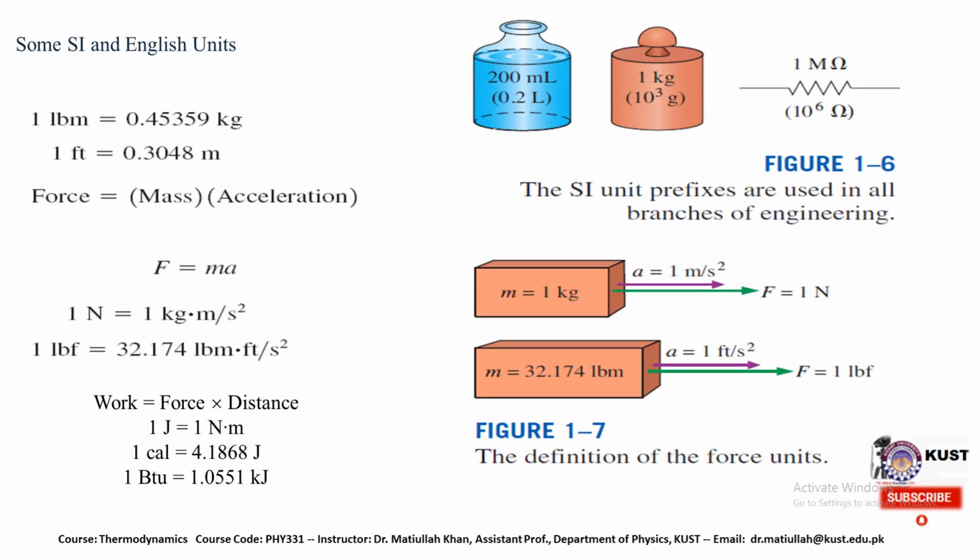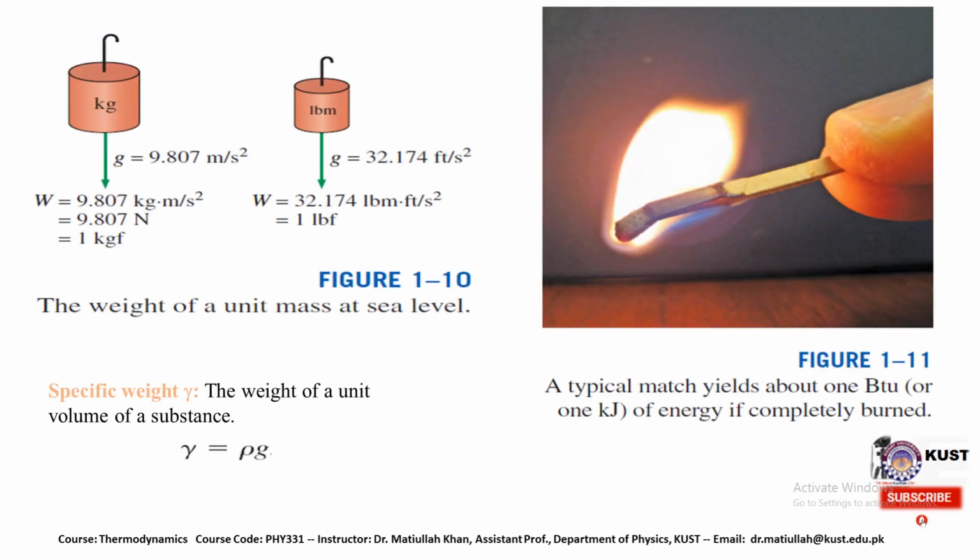But when the International System was developed, standard units were established that were used throughout the world. A simple example: a typical match yields about 1 BTU or 1 kilojoule of energy if it is completely burned.